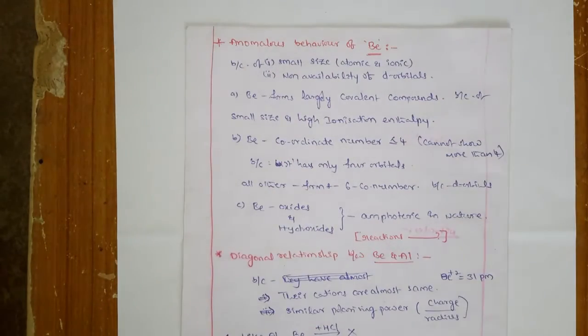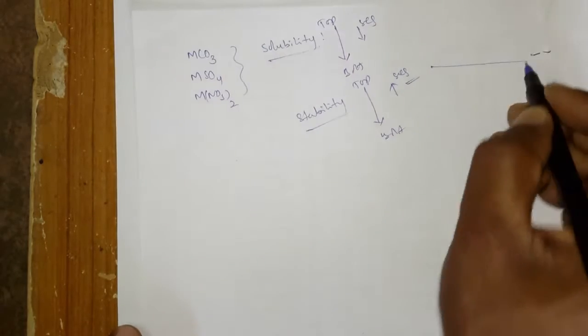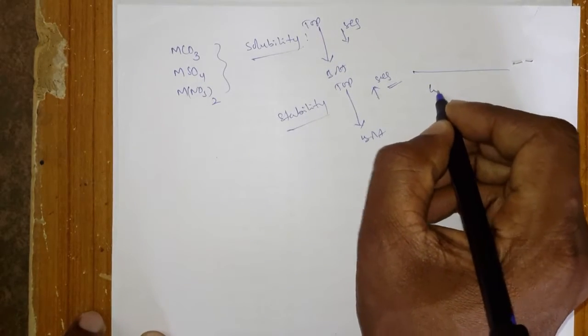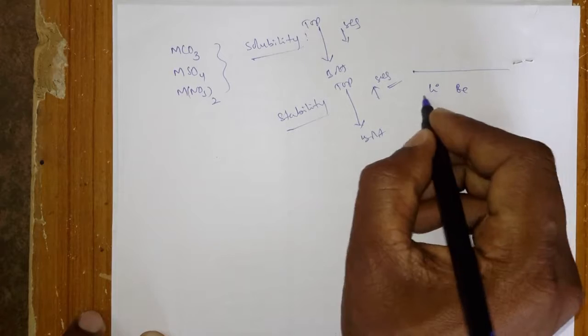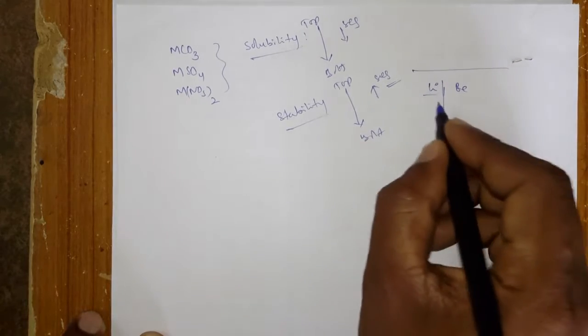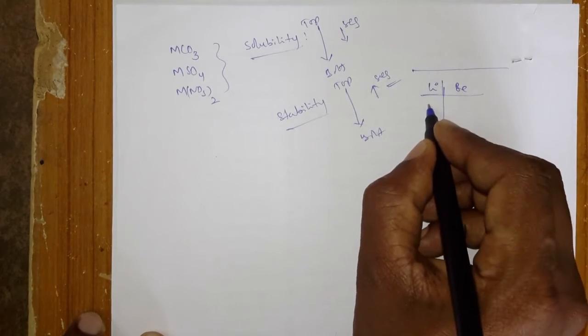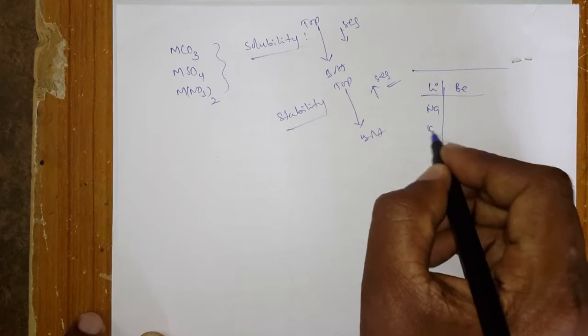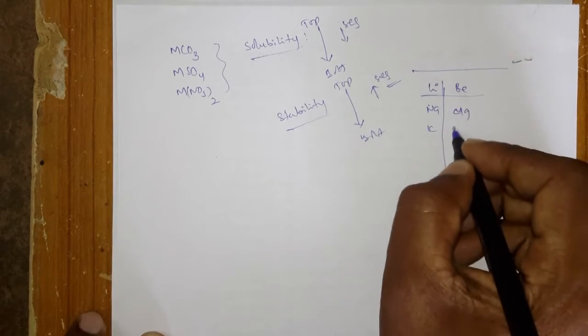Hello students, in the previous lecture we discussed the characteristics of the compounds of alkaline earth metals, and now we are going to see the anomalous behavior of beryllium. Because of the small size of lithium and beryllium, these two generally show anomalous behavior with the corresponding group elements, that is, with sodium, potassium, magnesium and calcium.